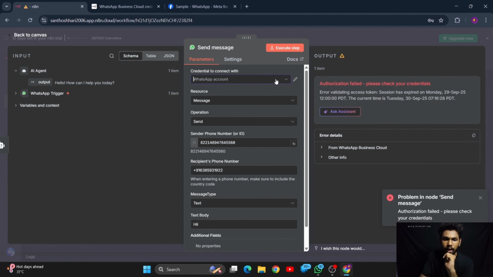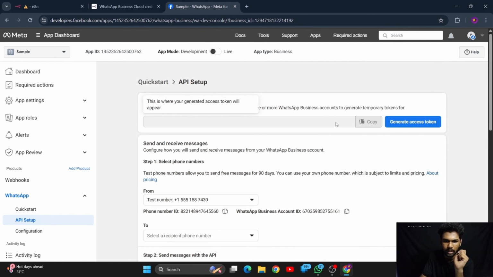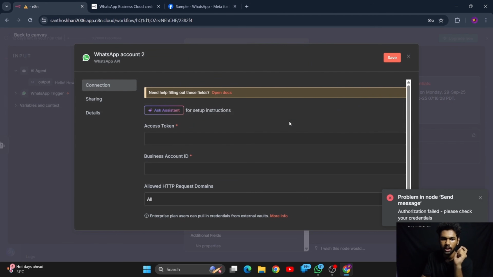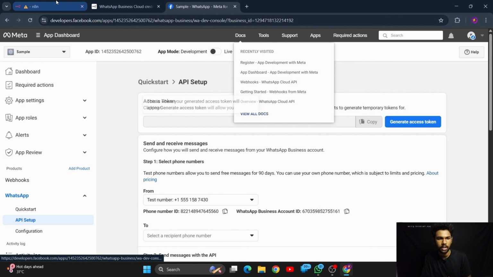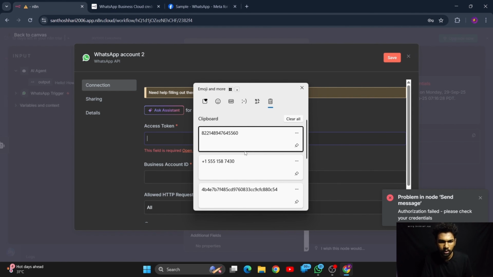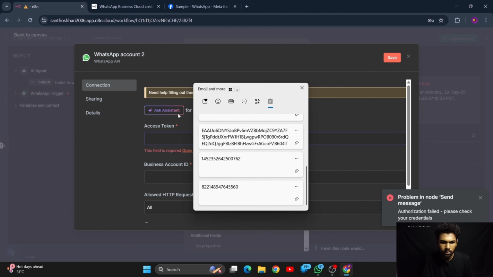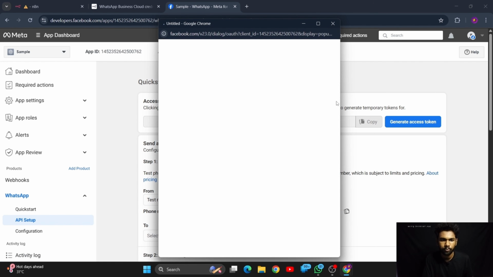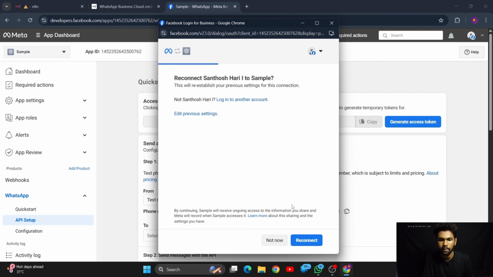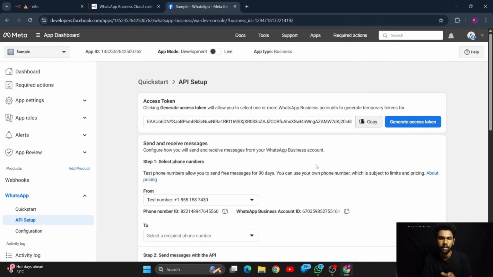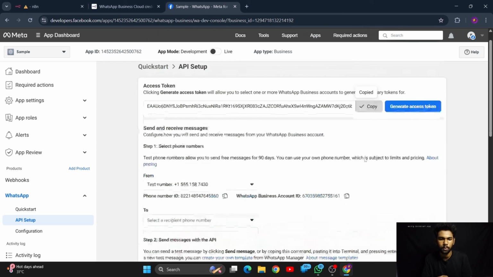So it is working on the previous access token that I have created. I think I haven't included the new access token that we have generated, right? Let me create a new credential. We have to paste the access token that we have generated. Let me generate it again. Once you go back and come again, it will ask you to reconnect with the access token that you have created. Let me reconnect with that one, and let me copy this.